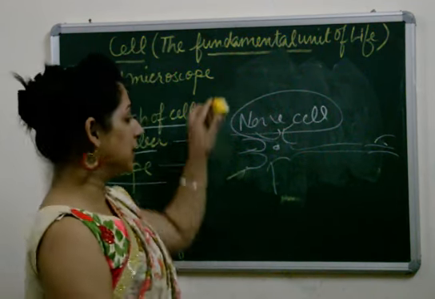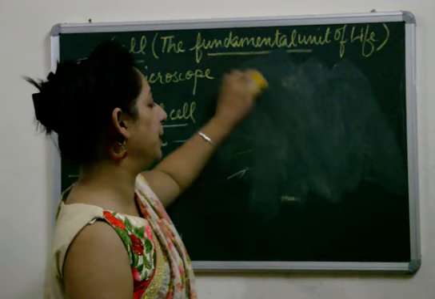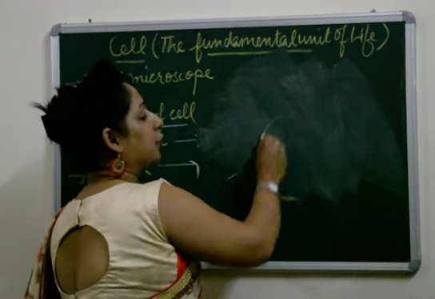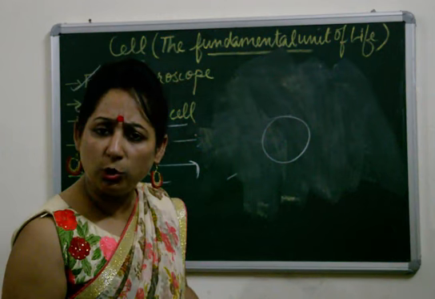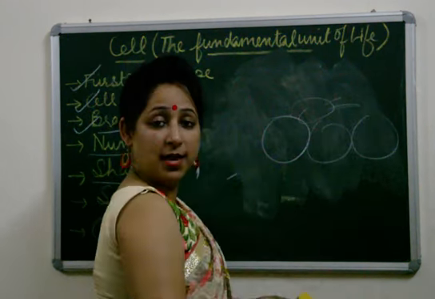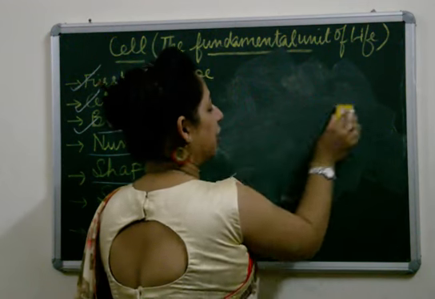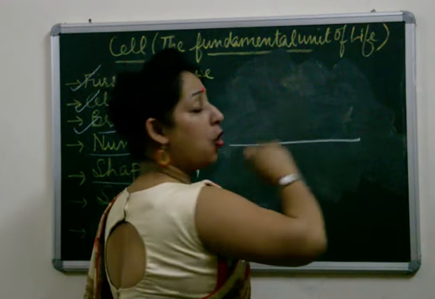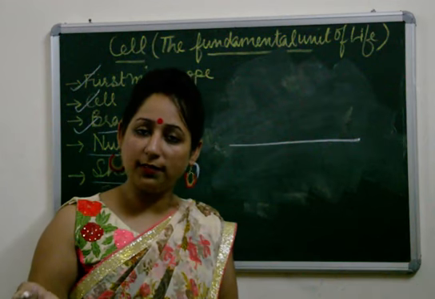Suppose this nerve cell, instead of being elongated, was circular. How would it be able to conduct the impulses? It would need a greater number of cells. To avoid this confusion, the shape of the nerve cell is elongated so that it can easily conduct impulses.